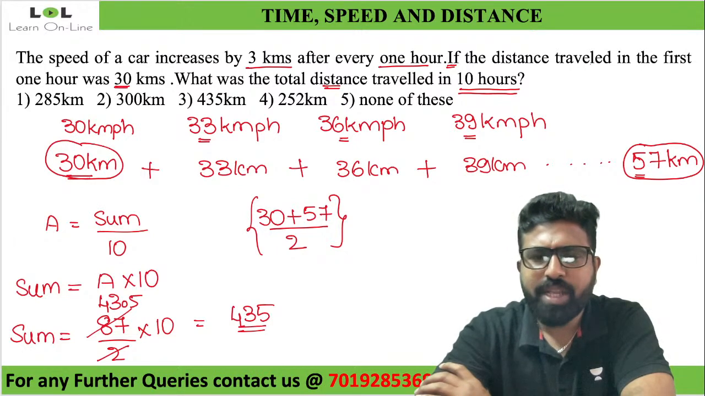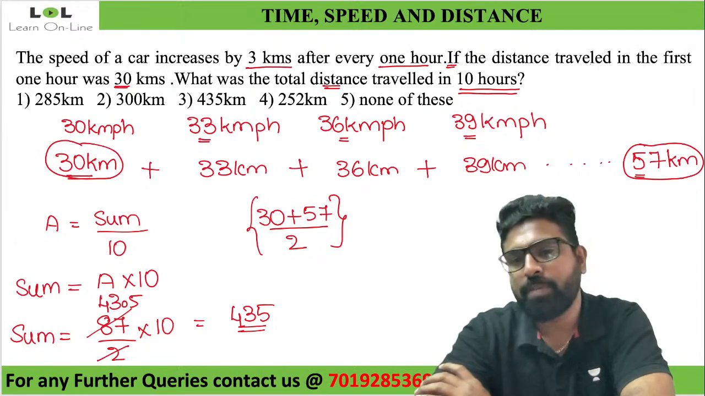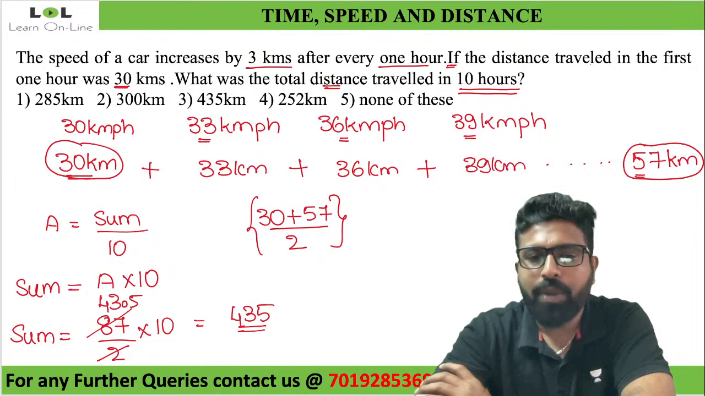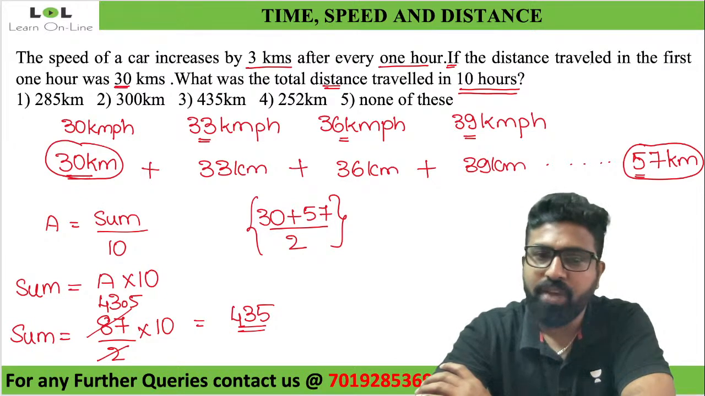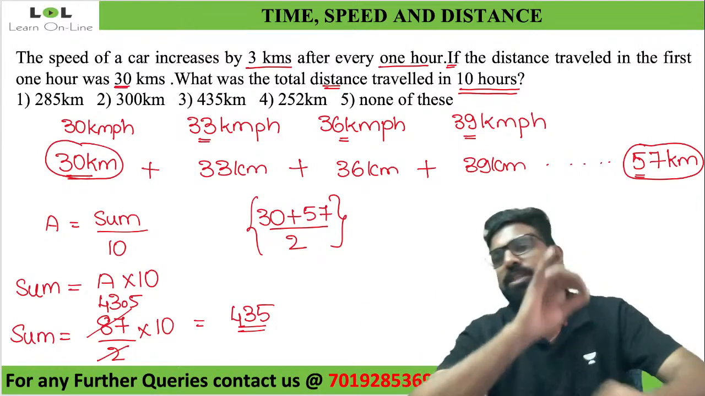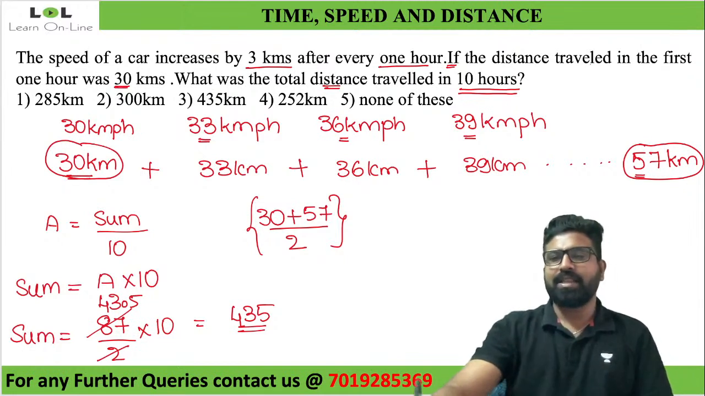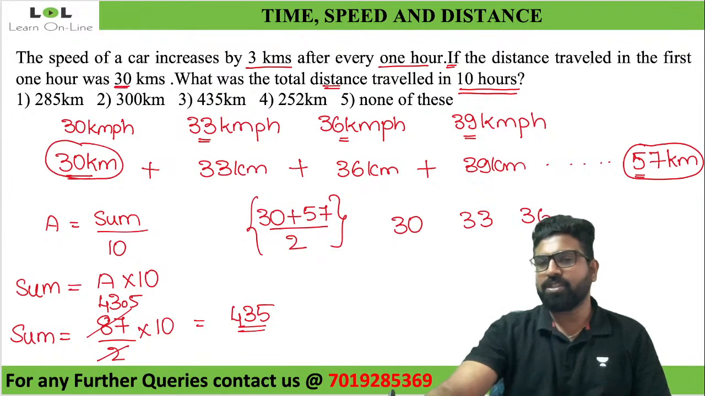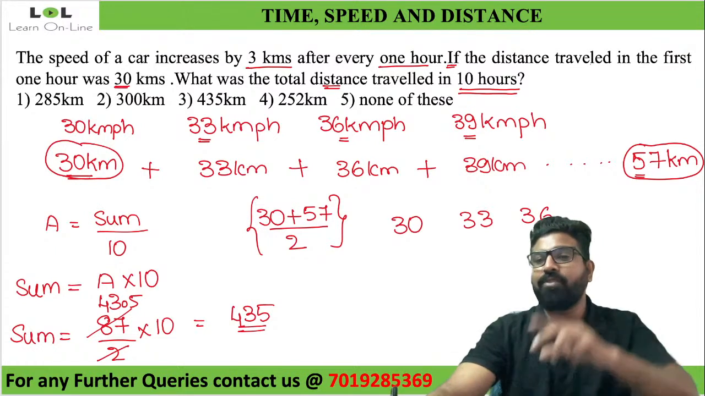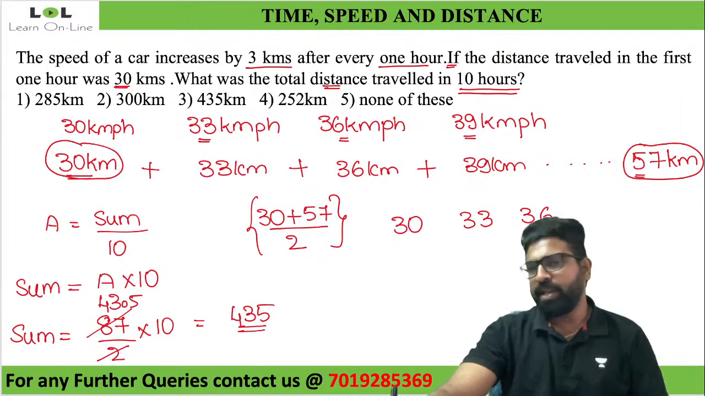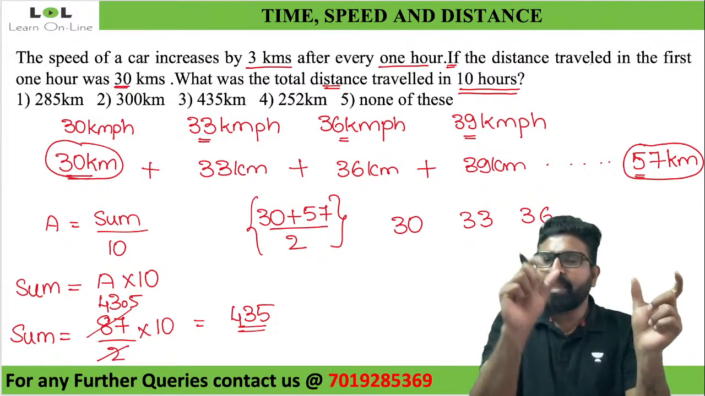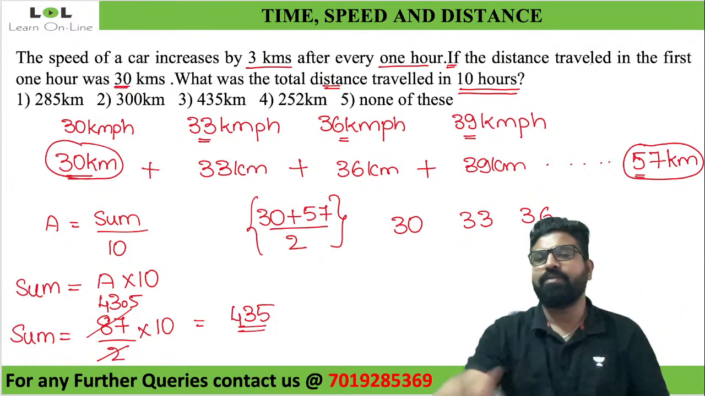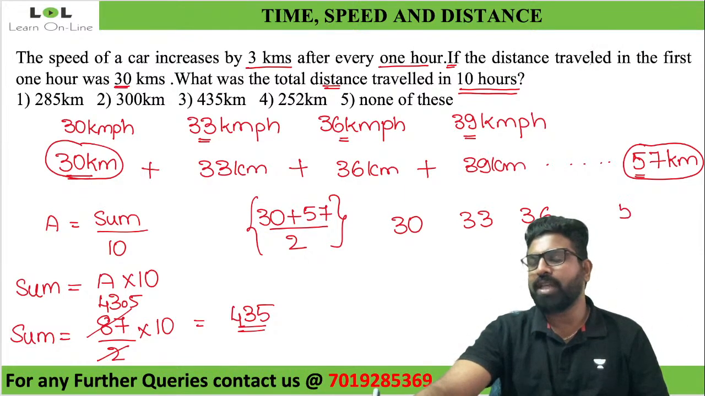In your examination, how would I solve this question? If they ask me the same question in the examination, I'll just see 30. Then every hour it will be increasing by 3. So 33, 36, and so on. For how many hours? 10 hours. So since I know it is for 10 hours, it would have increased 9 times. So first hour 30 plus 9 times increased by 3 kilometers. 3 into 9 is 27. 30 plus 27 is 57. I got to know the last term is 57.